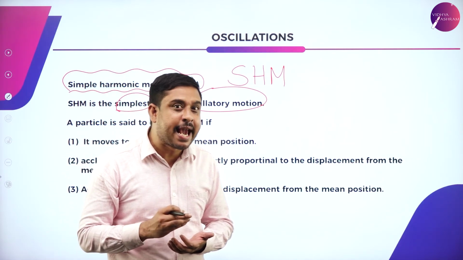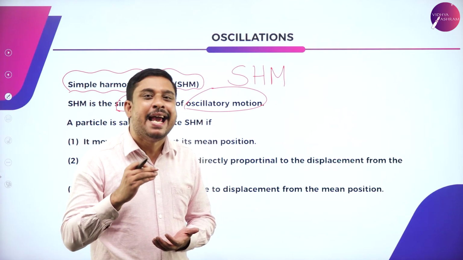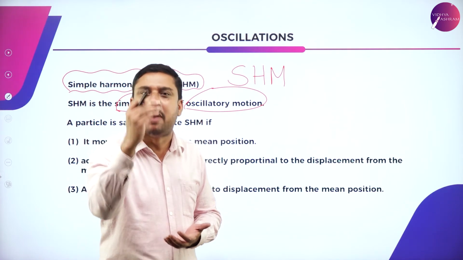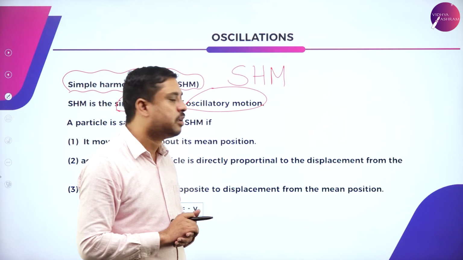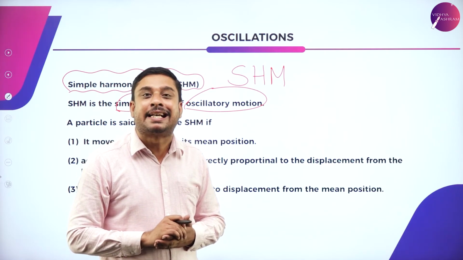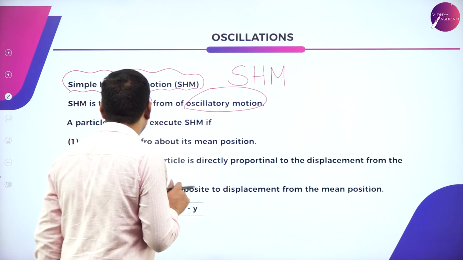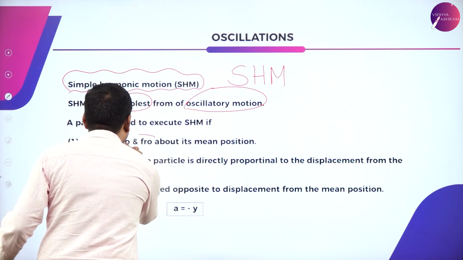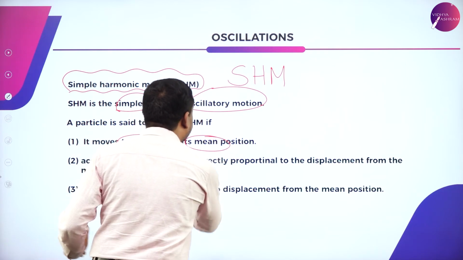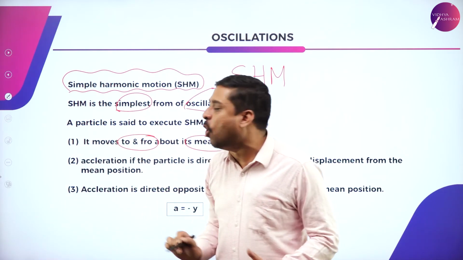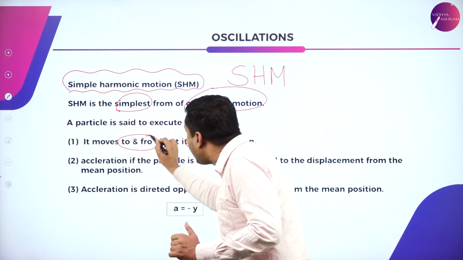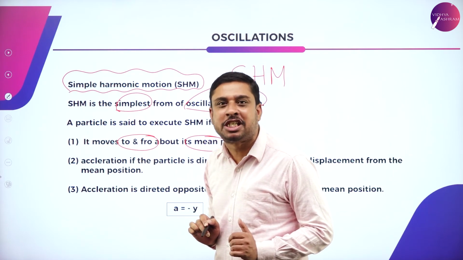Now, when do you say a particle executes simple harmonic motion? Or what are the characteristics of simple harmonic motion? The first thing, the particle should move to and fro about its mean position.